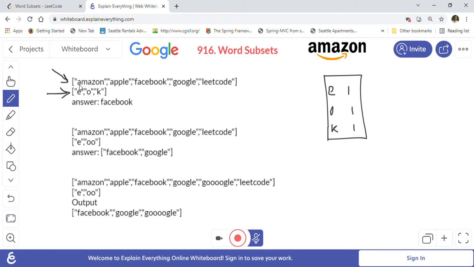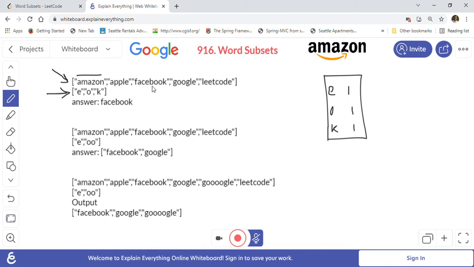For example, Amazon. Then we will again calculate each letter's frequency of this word. So for example, A appears two times, sorry, M appears one time here, Z appears once, O appears once, N appears once. So this array we will calculate for this word, and we will compare these two arrays, and we will make sure that every frequency in this word has at least these occurrences. At least they should have these occurrences, basically.